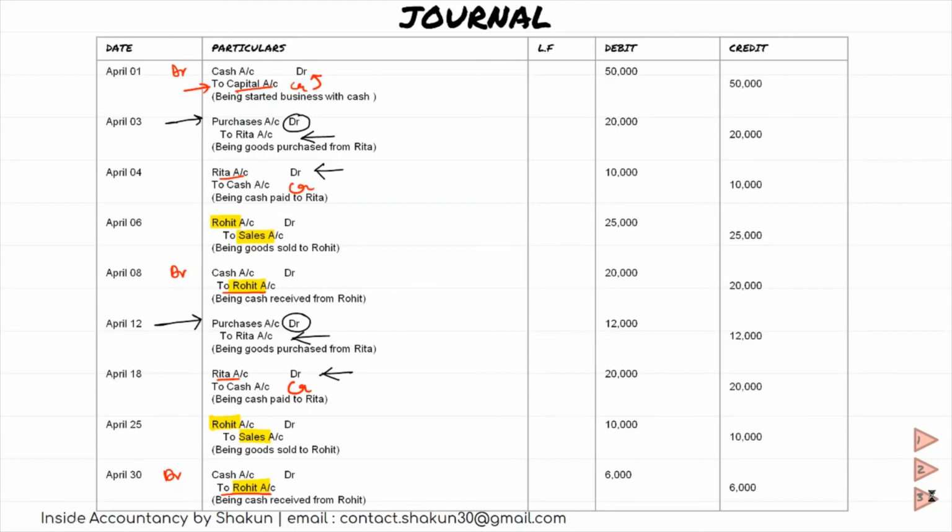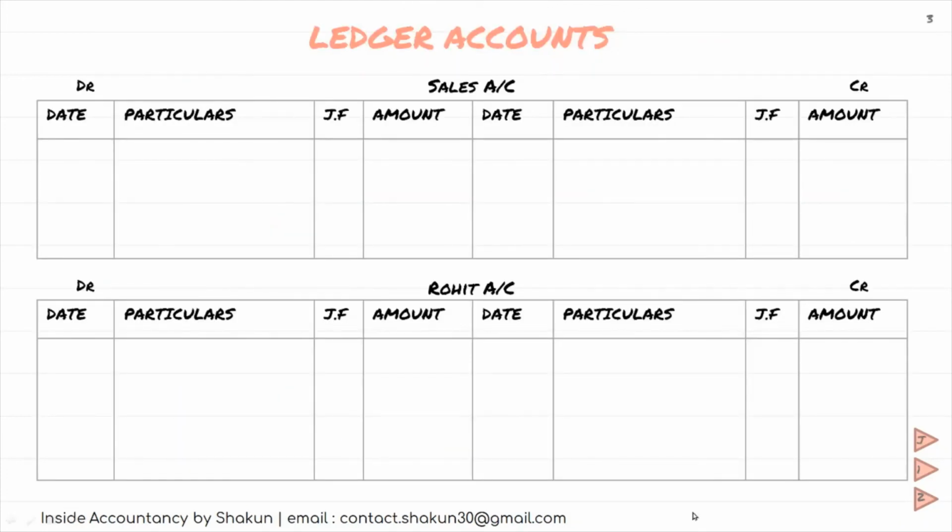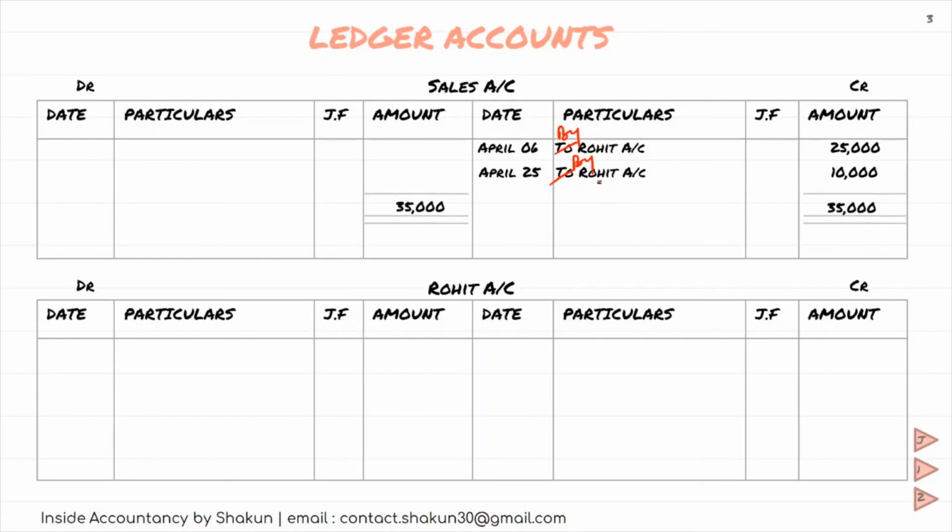Now let's go back to the ledger accounts. In the sales account, since you know that sales has a credit balance, we will pass the entry on the credit side. So we'll write by, sorry, there's an error here. That is not to, that's by. So by Rohit 25,000 and again by Rohit 25,000. So only two sale transactions were there. We find out the total 35,000, balancing figure on the debit side, which is transferred to the next accounting period.